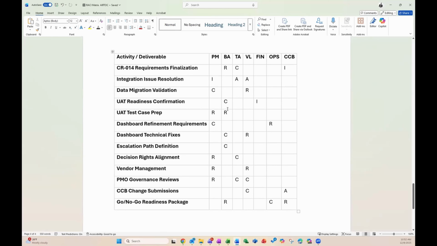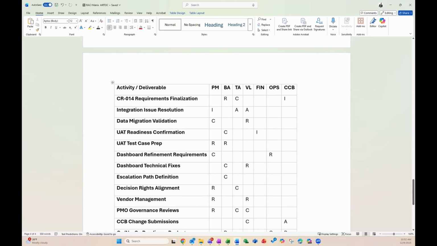And sometimes your RACI may look like this because you don't really have a clear understanding of who's doing what at what time. So for example, for requirements finalization, the PM isn't really assigned, but the BA is responsible, right? Your TA is consulted and your CCB is informed. But where do ops, finance, and the vendor lead come in? We want to make sure that we're completing the RACI table because then that leaves no ambiguity around these tasks that we need to complete. So every once in a while, you may have a RACI that looks like this. The entire objective is to fix it.